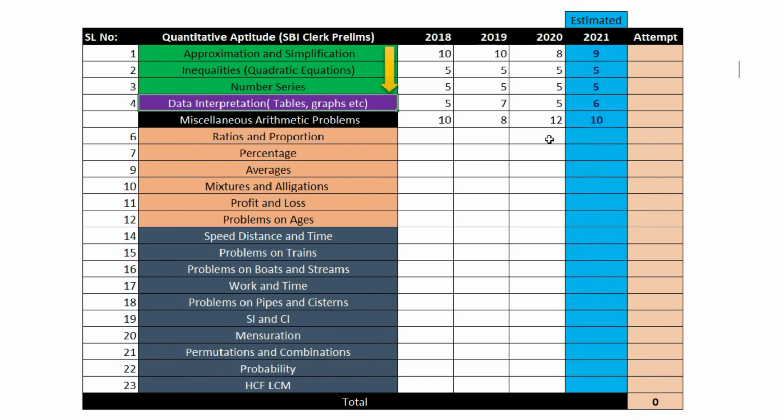the basic arithmetic knowledge. If you know how to calculate, if you know how to add, multiply, divide, find averages, you're good to go with data interpretation. It's just that you need to be very fast here. And there is a caveat, like in data interpretation, there are chances that the questions might arise out of miscellaneous topics. But even then, the topics that come in DI are mostly from the ones that I've highlighted in pink here, from ratios, proportions to problems on ages. Okay.